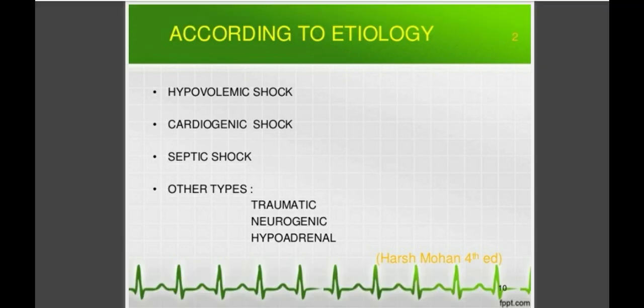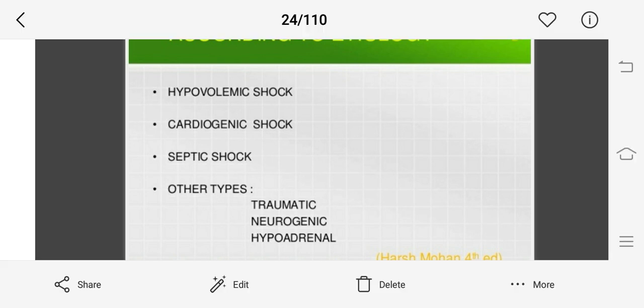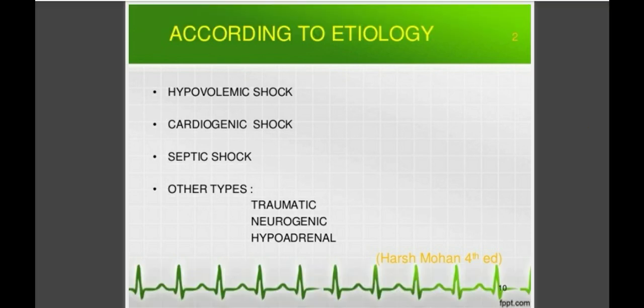That is, first, hypovolemic shock. What is hypovolemic shock? It is a reduction in the volume of blood, that is, actual reduction of the volume of blood, that leads to hypovolemic shock. It may be due to different reasons: hemorrhage, which may be external or internal, surgical causes, or severe trauma that causes the reduction in the volume of blood, and that causes hypovolemic shock. This is the first type of shock.